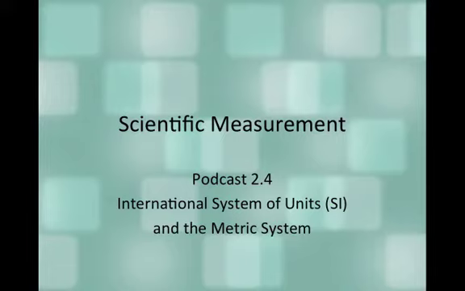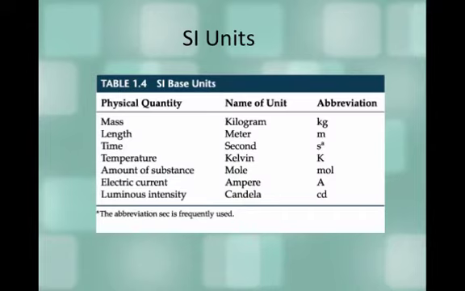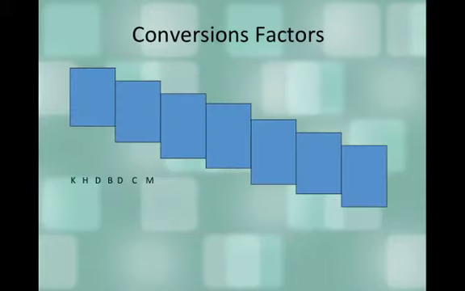Yes, podcast 2.4, still in scientific measurement, but we're going to talk about the metric system. Yes. And the International System of Units is called the SI. SI because it was made in France. Oh, okay. And there it's Système International. So, SI. All right. Well, let's look at how to use metric units. I need to know that.